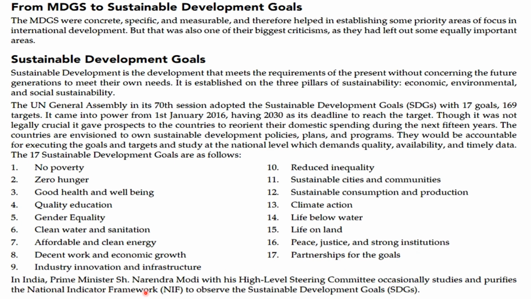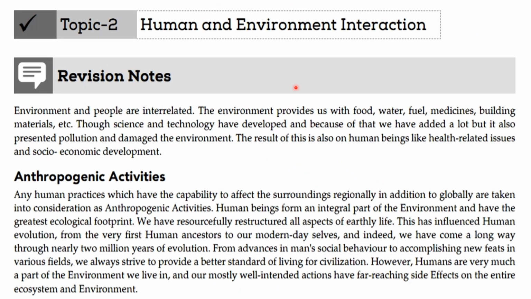In India, Prime Minister Narendra Modi, with his high-level steering committee, has associated the study and priority of the National Indicator Framework, NIF, to observe the sustainable development of the SDGs.